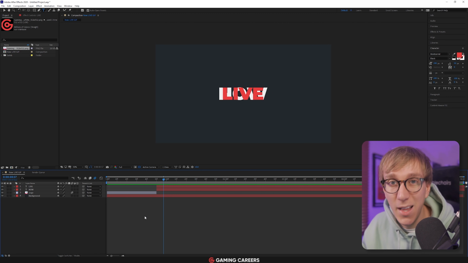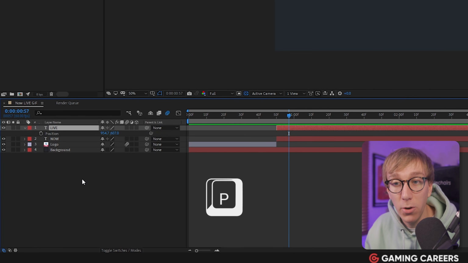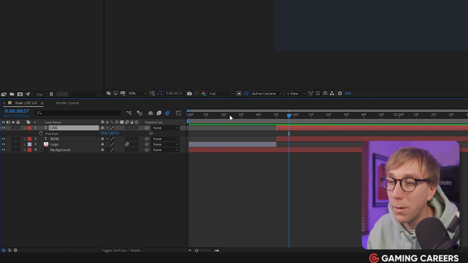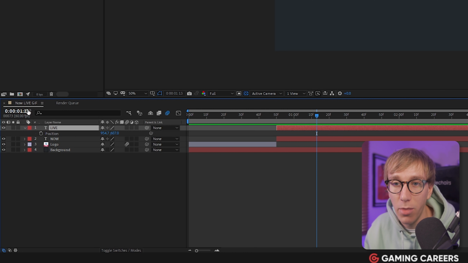We need to play around with the position keyframes. Let's start by doing the live layer and positioning that properly. So highlight it, press P on your keyboard to bring up the position keyframes, and just like we did with the logo, we're going to work backwards. So let's go to around about 1:10, 1:13. You can see the time over here, so that means 1 second and 13 frames in. Somewhere around here is where we want now live to be in their final positions.